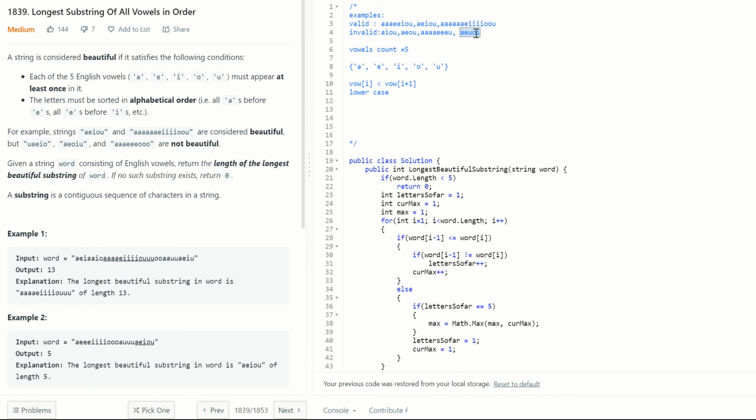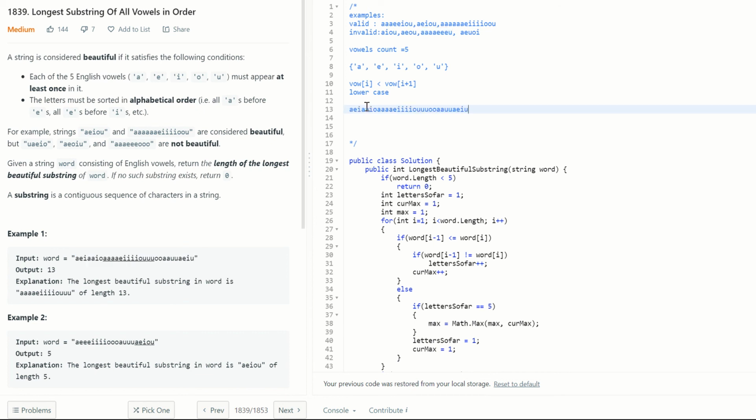We have A, E, I, O, U in this particular string, but they are not in alphabetical order, so we cannot call this a beautiful string. It's not just that. What we have to find out is a substring. Let's look at example one.